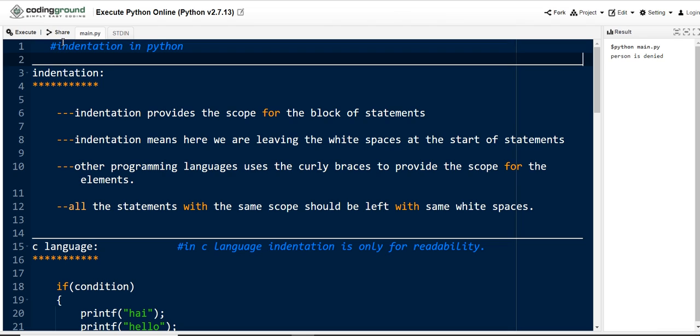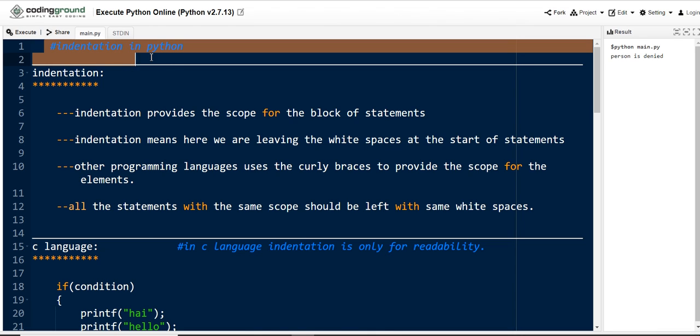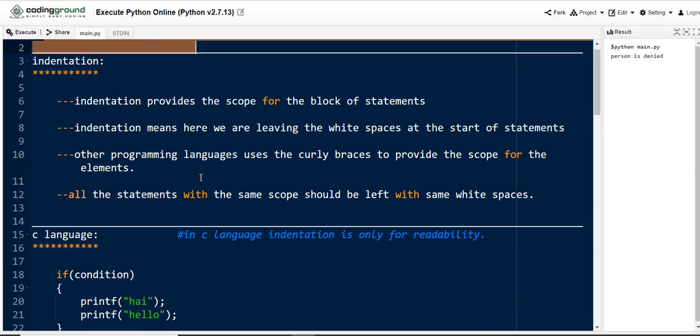In this video I will give you clear info regarding indentation in Python programming. Here we will cover what indentation in Python programming is, why we use indentation, and by comparing with the C language, we will discuss this concept. At the end of this video, we will discuss a real-time example program using the indentation concept. So let me move on to the concept here, guys.